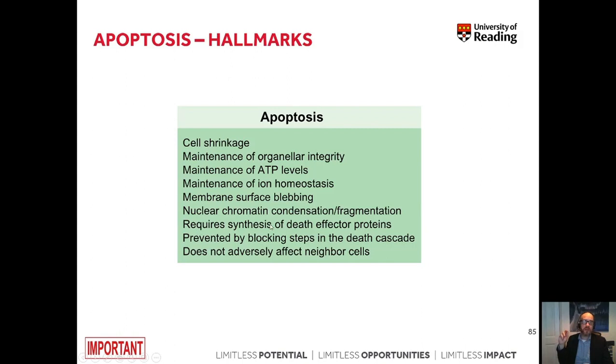Apoptosis requires synthesis of death effector proteins and can be prevented by blocking steps in the death cascade. Apoptosis also does not adversely affect neighboring cells because the result are apoptotic bodies, which are vesicles that contain components of the cell. Importantly, the result of apoptosis is usually no inflammation.